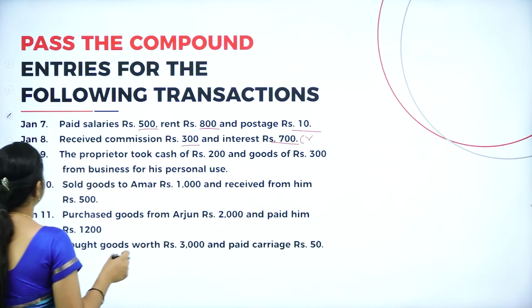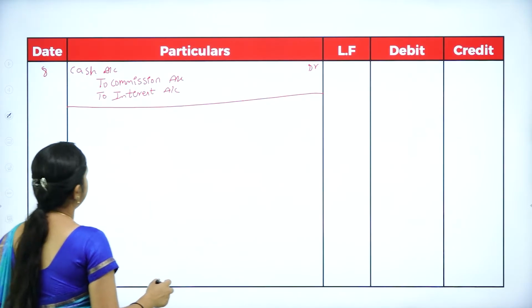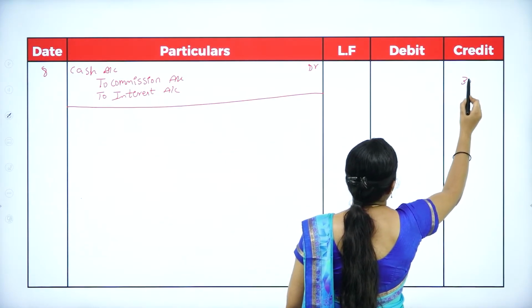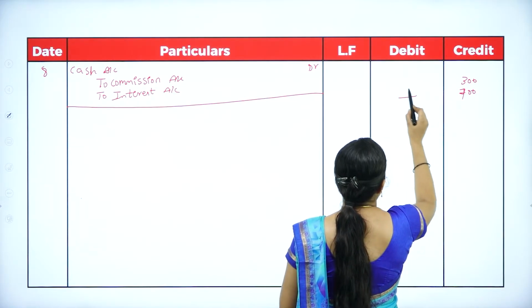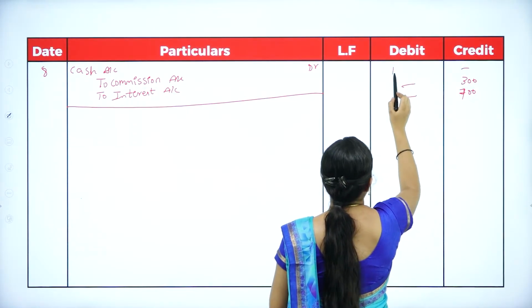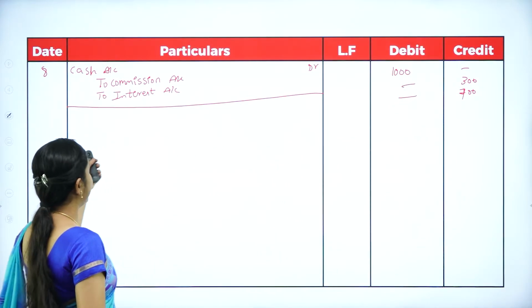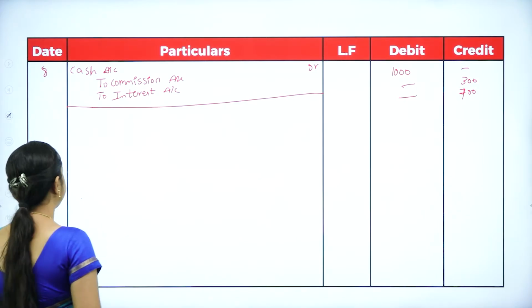How much? You receive a commission of 300 and interest of 700. Commission of rupees 300 and interest of rupees 700. Total you will receive cash of 1000. You will write narration being commission and interest received.